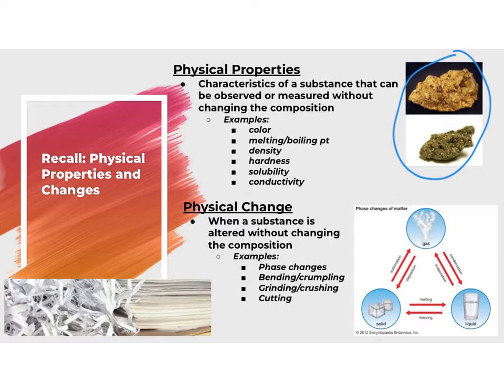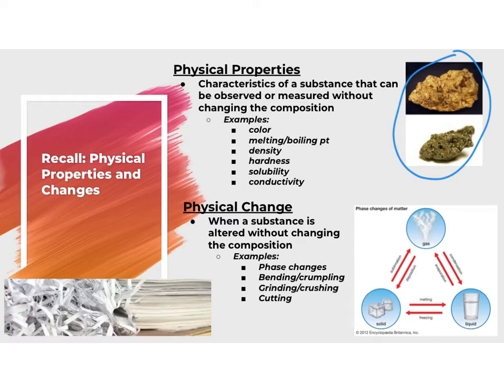Physical changes happen when a substance is altered without changing the composition of that substance. So the inner elements and atoms aren't going to change, it's just going to change from either a solid to a liquid, a solid to a gas, a liquid to a solid, a liquid to a gas, or a gas to a liquid.